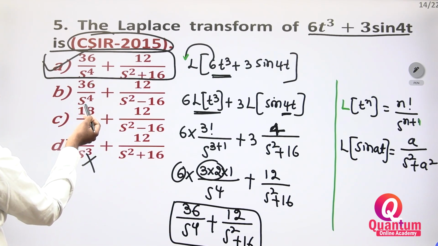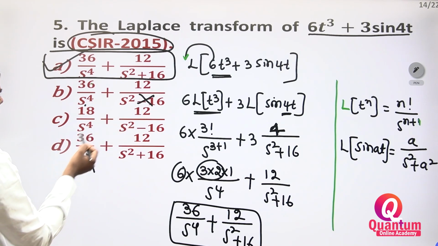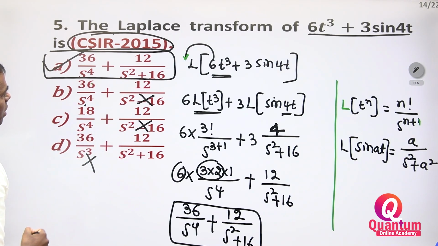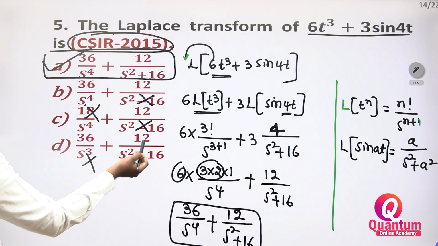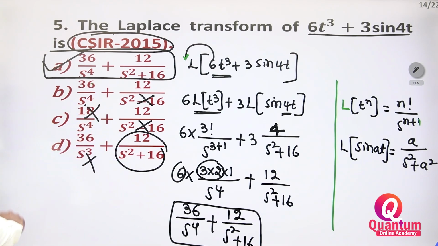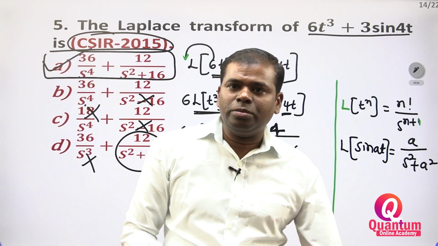Here 36 by s to the power of 4 is minus is there, wrong. Here also minus is there, wrong. Right? Here s cube, wrong. So this part is correct, but this part is wrong. Like this we have to do.